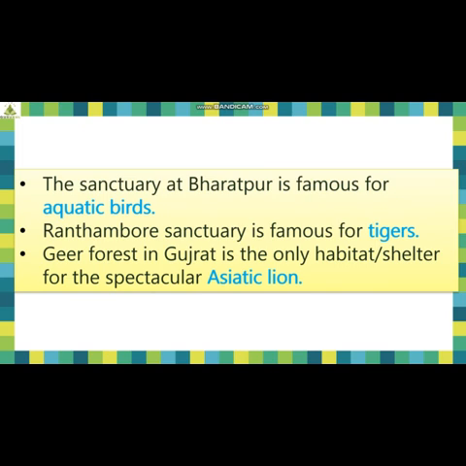Now in the textbook, there are small charts and tables given for producers, primary consumers, secondary consumers, tertiary consumers and decomposers. It is on page number 125. These four tables, students, you can complete. You can research and find out which other producers, primary consumers, secondary, tertiary consumers and decomposers can be found in the grassland ecosystem, and the other table is for the evergreen forest. Try to complete it.